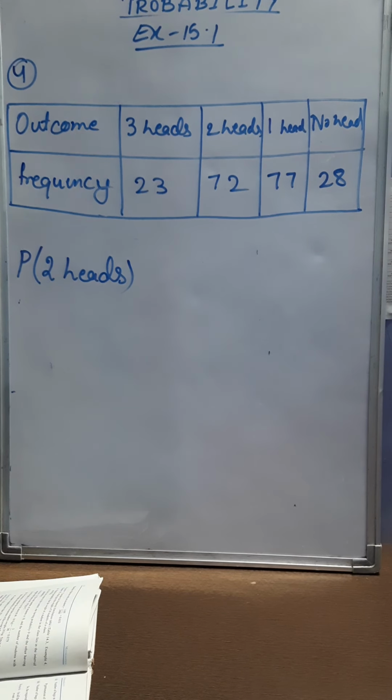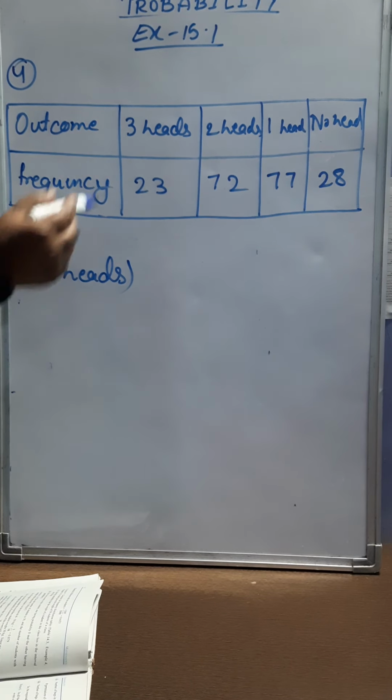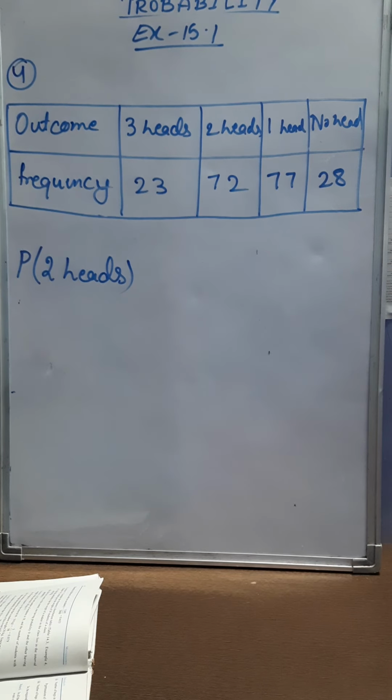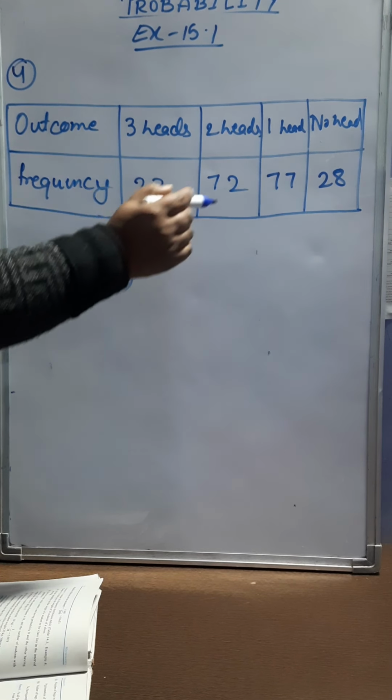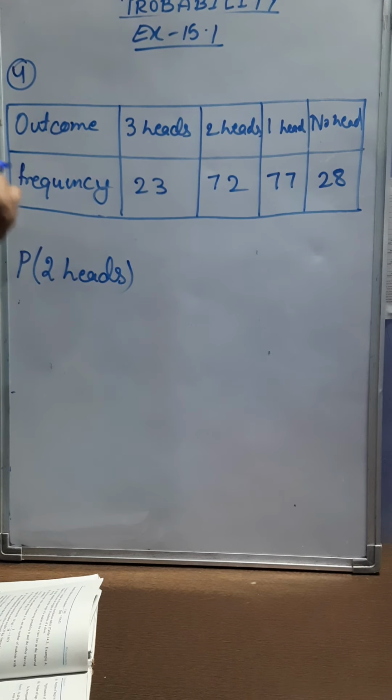If you observe the table carefully, you can see 3 heads appeared 23 times, 2 heads appeared 72 times, 1 head appeared 77 times and no head appeared 28 times. No head means in all the 3 coins we got tails. So here the question says, if the 3 coins are simultaneously tossed again, compute the probability of 2 heads coming up.